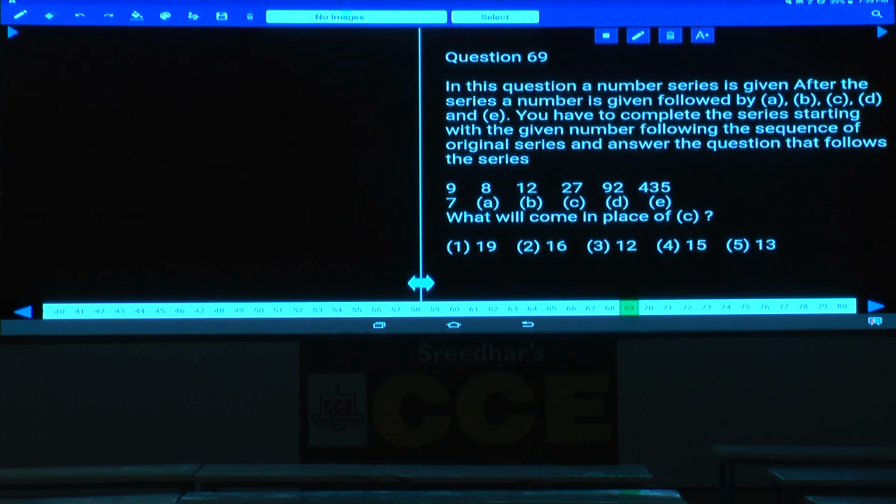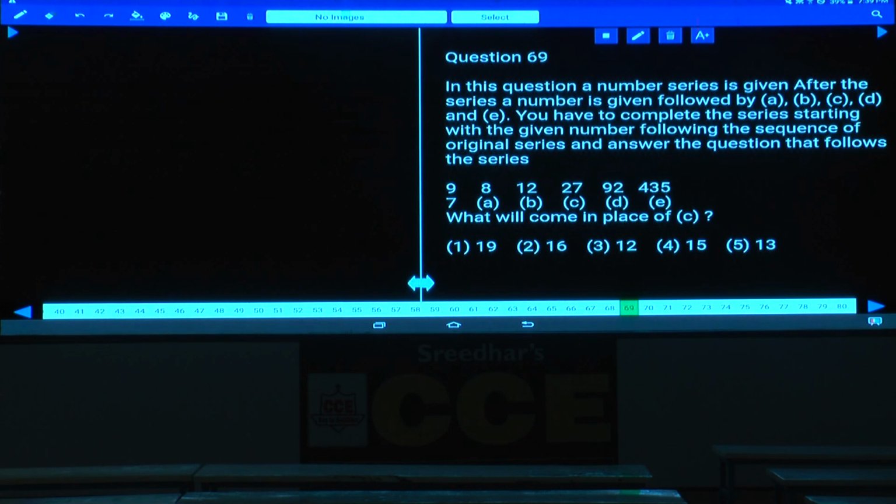Question number 69. In this question, a number series is given. After the series, a number is given followed by A, B, C, D and E. To complete the series starting with the given number, the same logic should be followed. First we should identify the logic, then starting with the given number as the first number, we should apply the same logic.